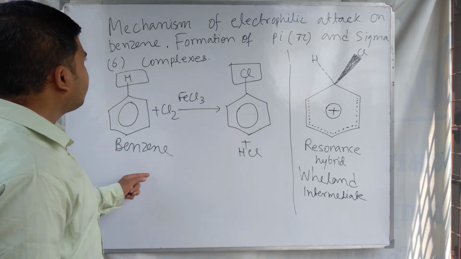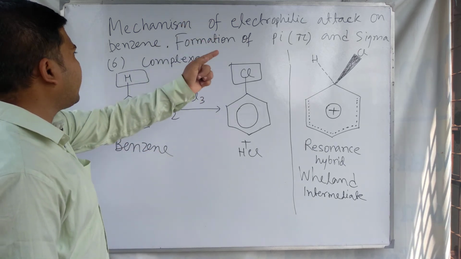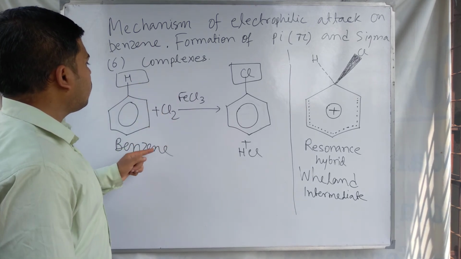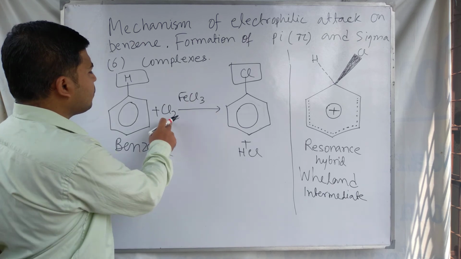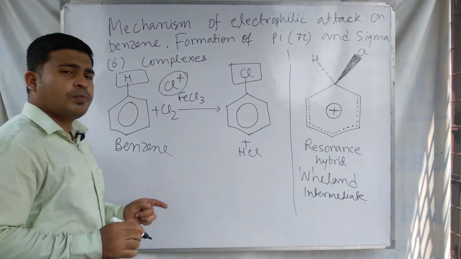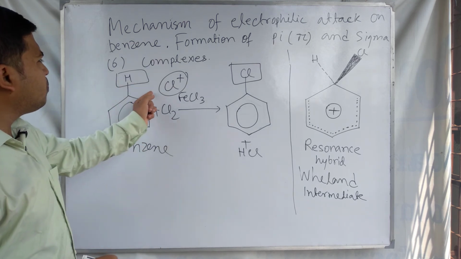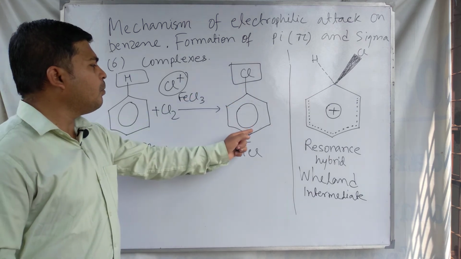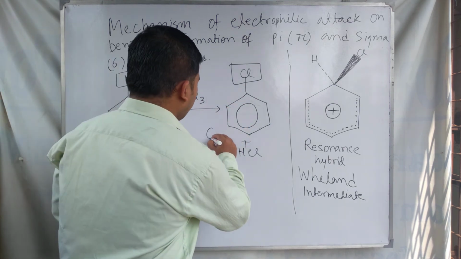Here the electrophile Cl plus is produced from the mixture of Cl2 and FeCl3, and this Cl plus replaces the hydrogen atom of the benzene to form chlorobenzene.